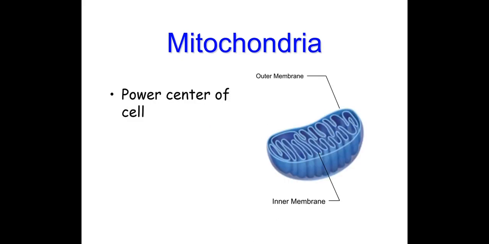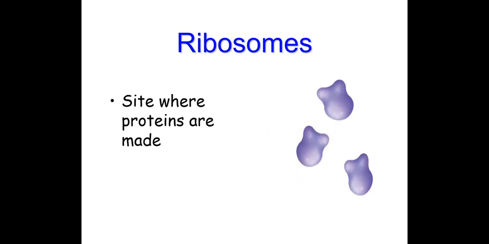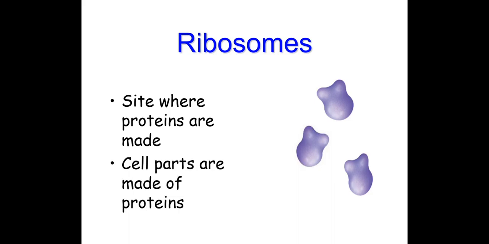Next organelle is mitochondria. It is also known as the power center or powerhouse of the cell. It provides energy to the cell which it needs to move and divide, etc. It is also known as the electric company of the cell. Next organelle is ribosomes. Ribosomes perform the function of forming proteins. That's why they are also known as protein factories. Cell parts are made up of proteins.